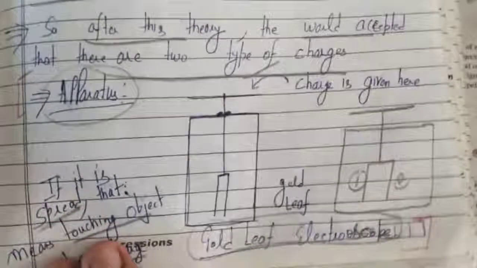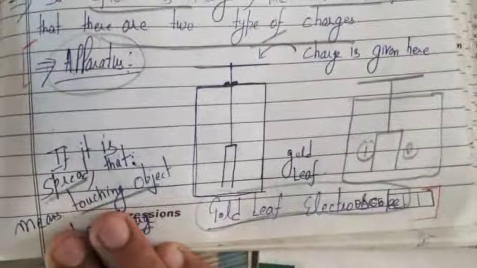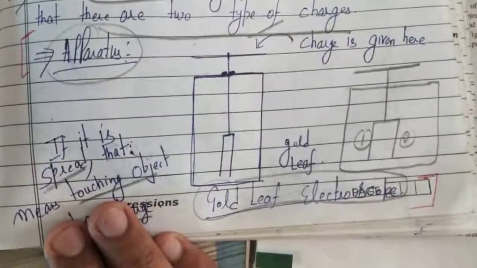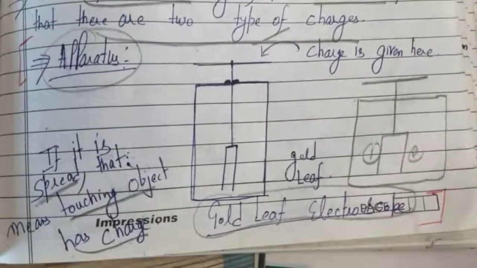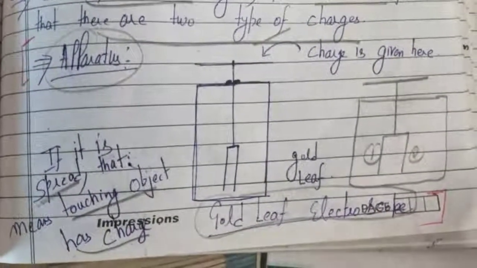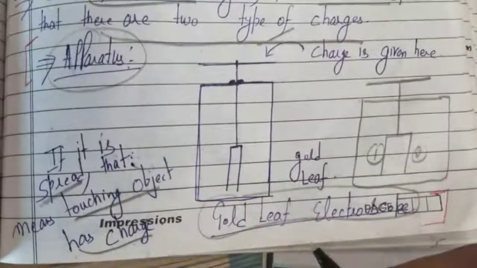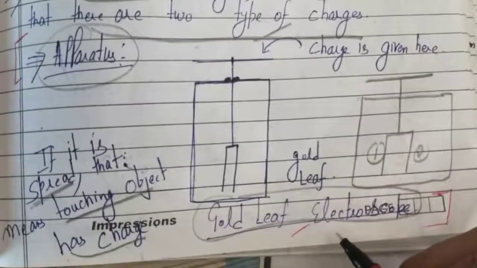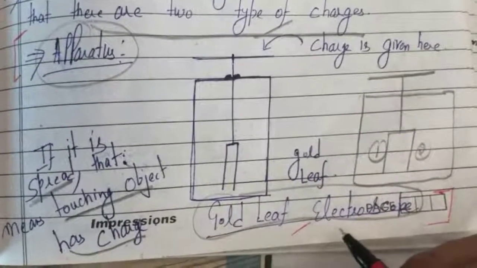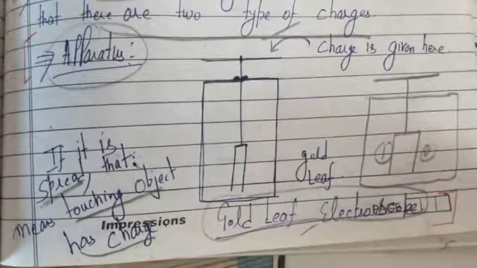Suppose, due to rubbing, one object got charged. We want to find out whether an object has charge or not. For that, an apparatus is used. That apparatus is named the gold leaf electroscope. This device is used to find whether an object has charge on it or not.